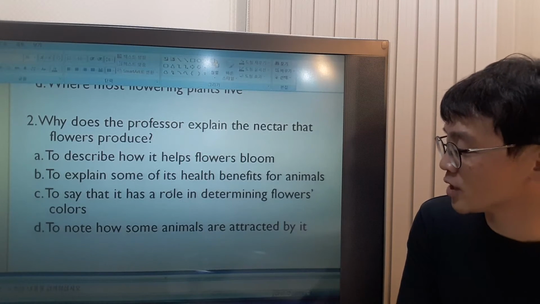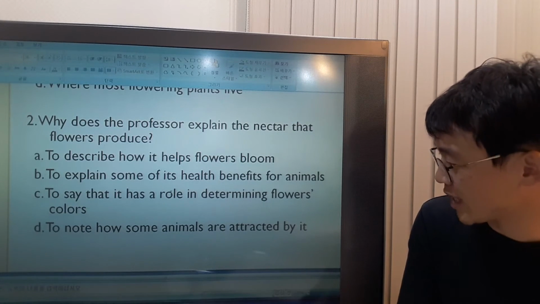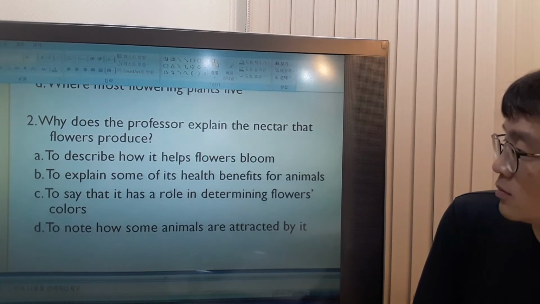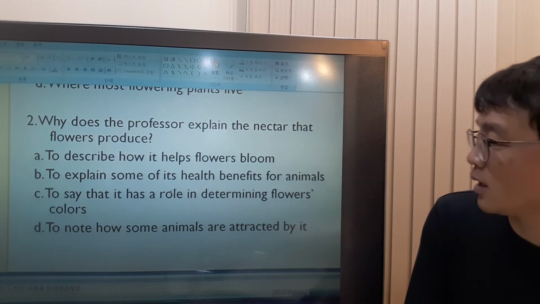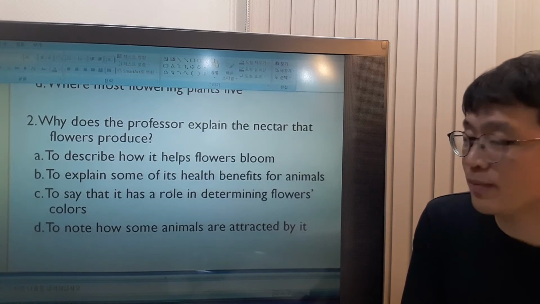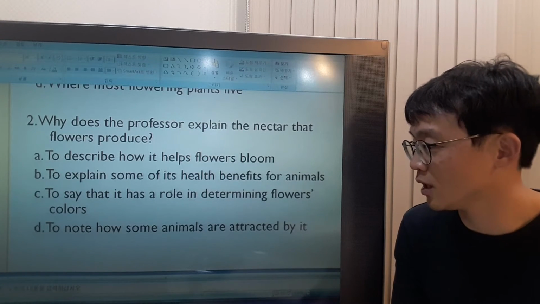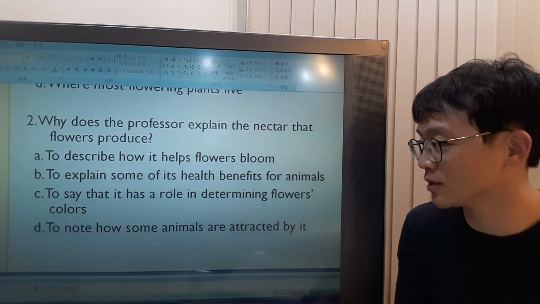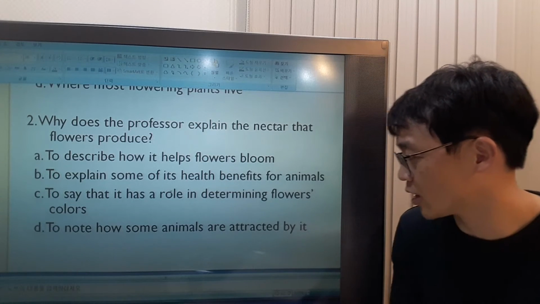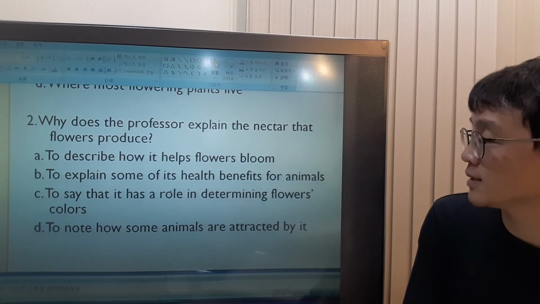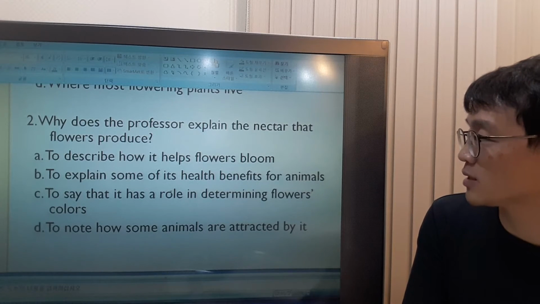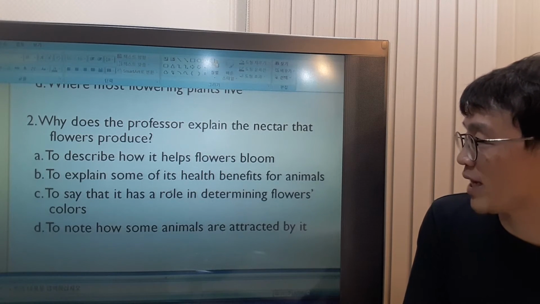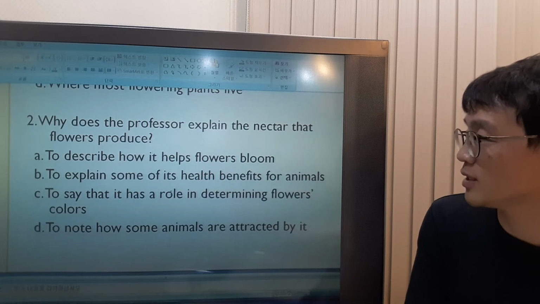To note how some animals are attracted by it, right? To note. What does that mean, note? Note means to know or let somebody else know. Okay? How some animals are attracted by it. Okay? She explained about the nectar because it attracts birds or insects. So D would be the answer.